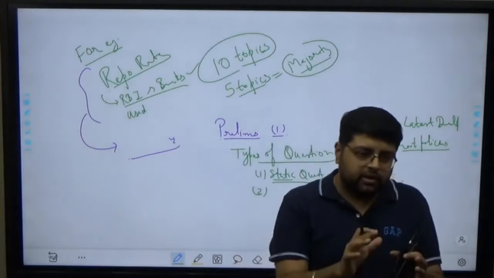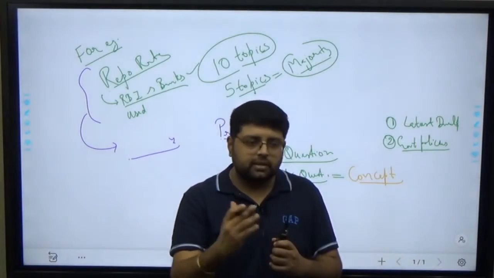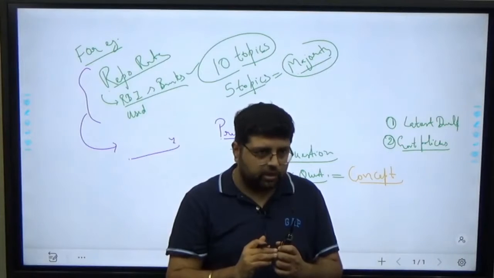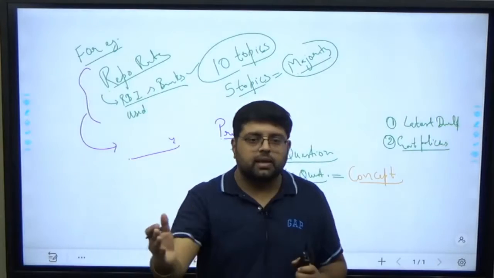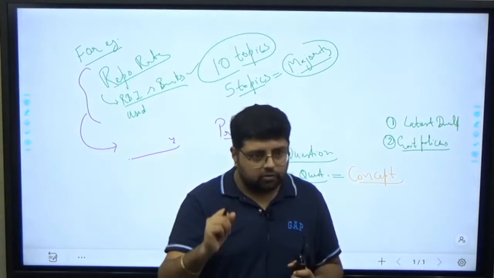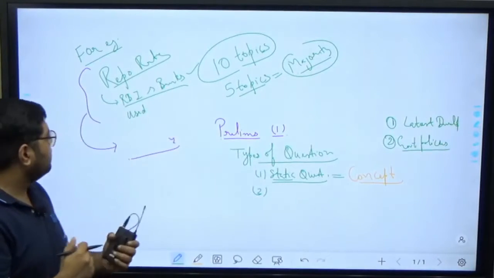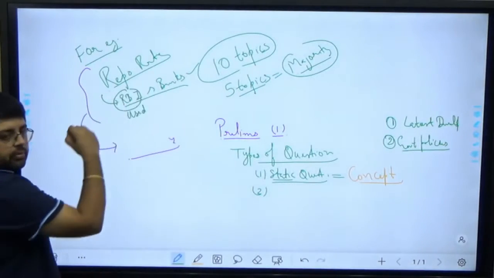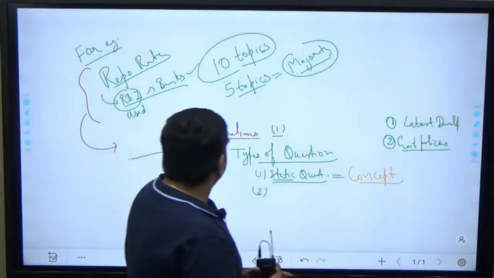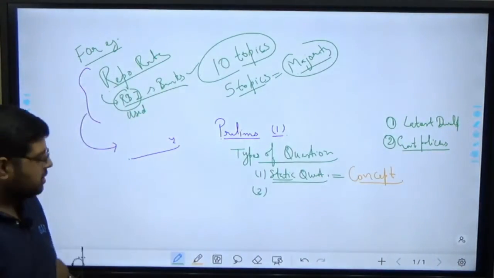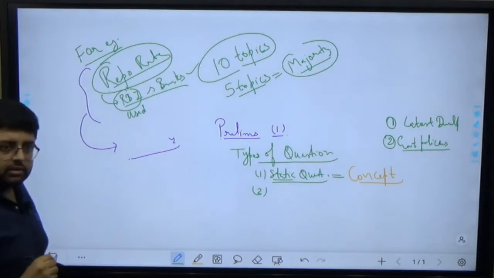ठीक है, so repo rate is just one tool जिसके अंदर RBI and banks, that is RBI is your Central Bank of India, okay, which is regulating all the banks. RBI and banks like your SBI, State Bank of India, Punjab National Bank, ठीक है. These banks, when they are doing transactions with the RBI, means they are borrowing money from the RBI, then we use the tool repo rate. So this is a concept, this is a part of static questions.